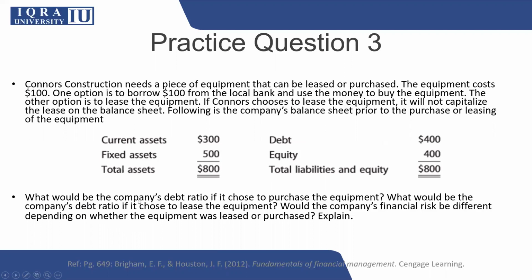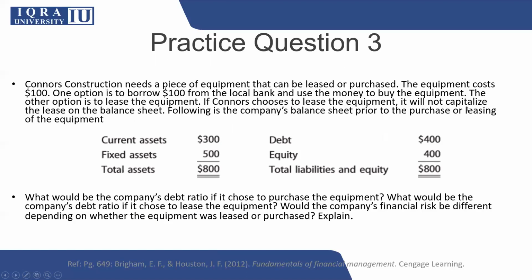The question is asking what would be the company's debt ratio if it chose to purchase the equipment. Naturally, if you are arranging the fund to buy the equipment and you put it as a liability, your debt portion will change. And what would be the company's debt ratio if it chose to lease the equipment? In case of lease, as we discussed here, the lease will not be capitalized. It means that the lease is not taken as a capital lease.